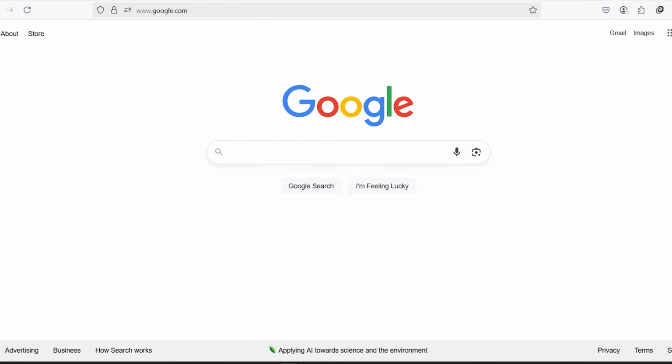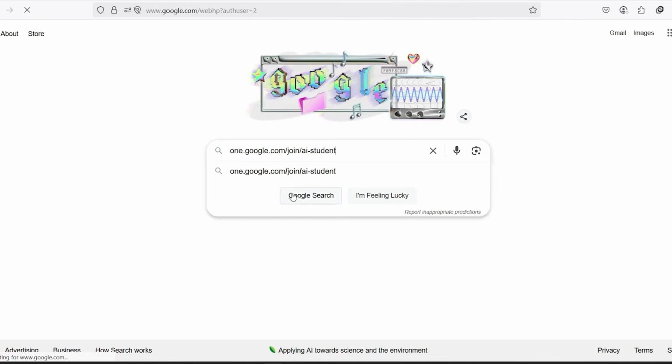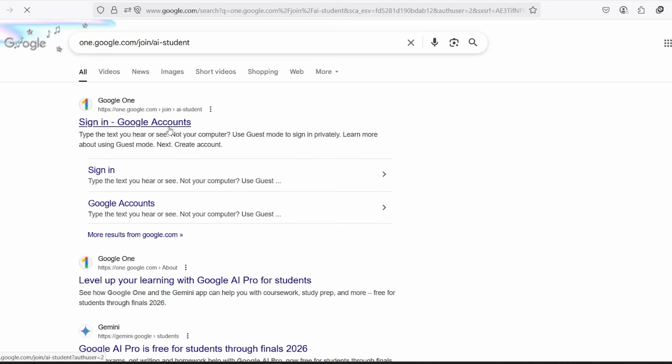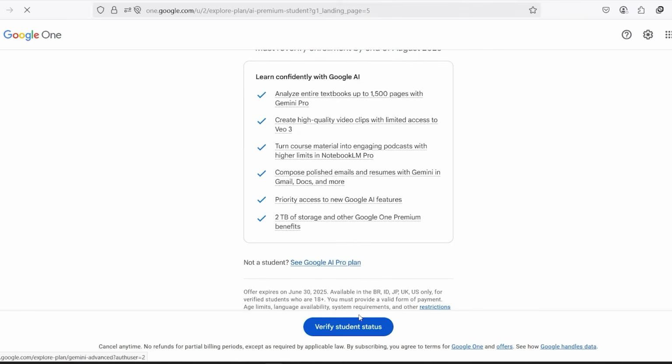Now open a new tab and go to Google. Paste this link or type Google AI Pro for students. Click on the first link. You should now see the student plan page that says, "Get 15 months of AI Premium with a student offer." Once you're on the student offer page, click the button that says Verify Student Status.